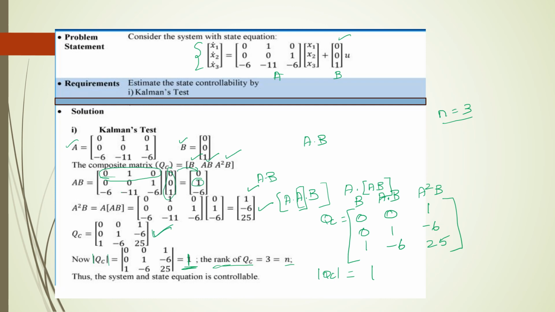So we need to find the rank of Qc. That Qc rank should be equal to the n value. That is, both should be 3. Then we can call the system completely controllable. This is how to find it using Kalman's test.